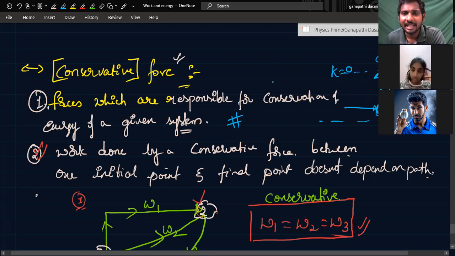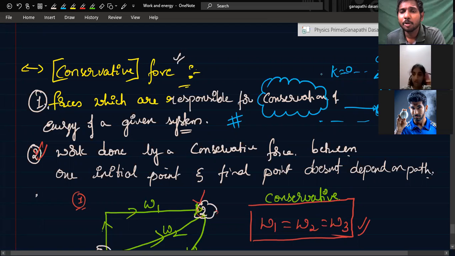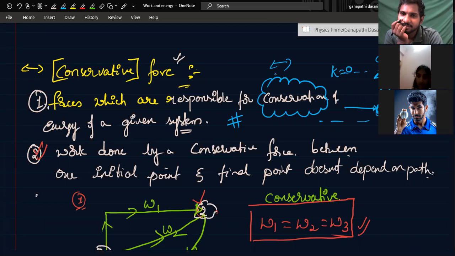That energy is conserved or not? Conserved, sir. But you might ask me, sir, in this world, everything is conserved. Energy can neither be created nor destroyed. It is conserved. That is the law of conservation of energy.